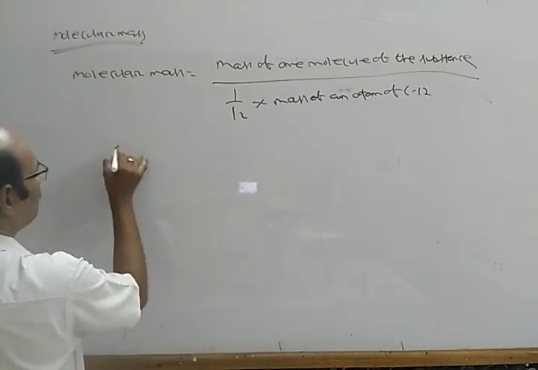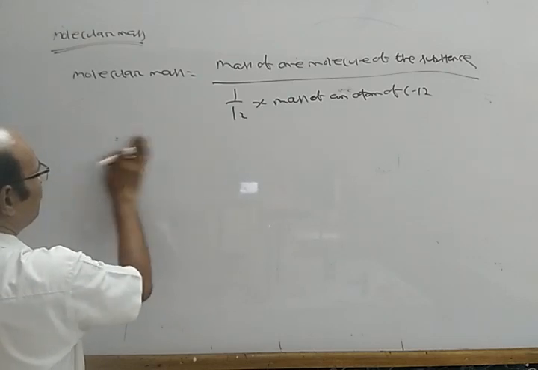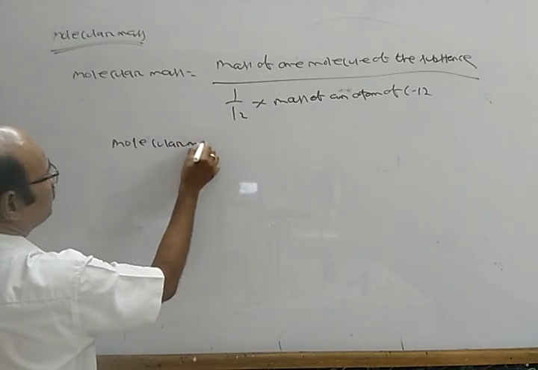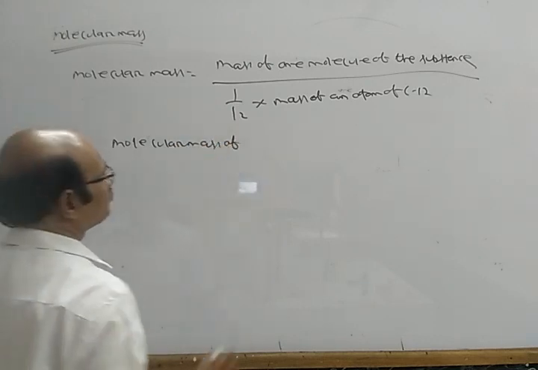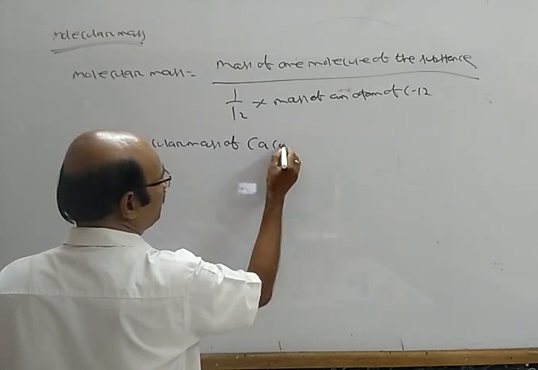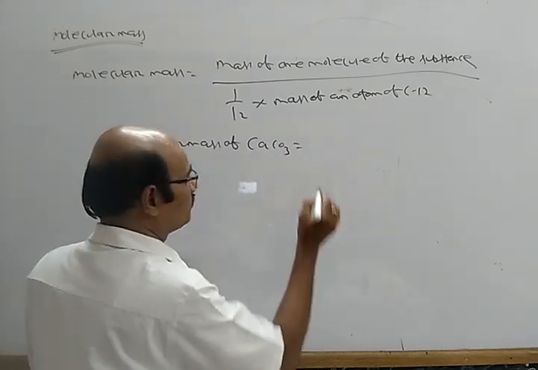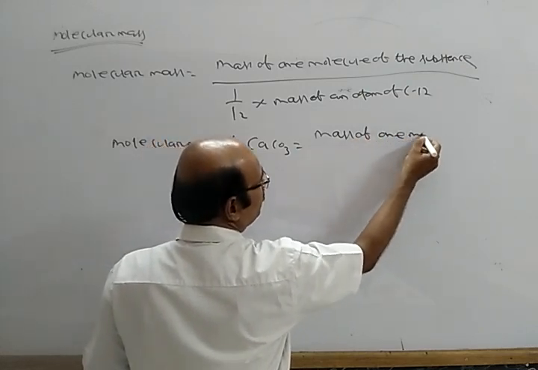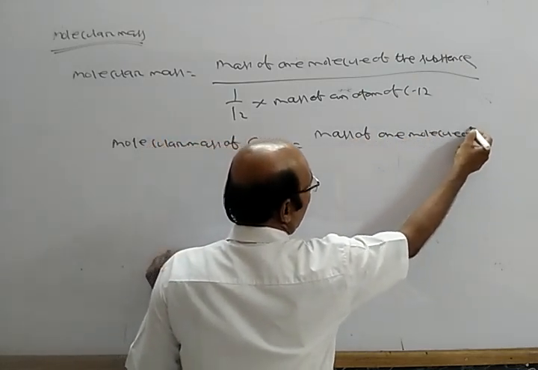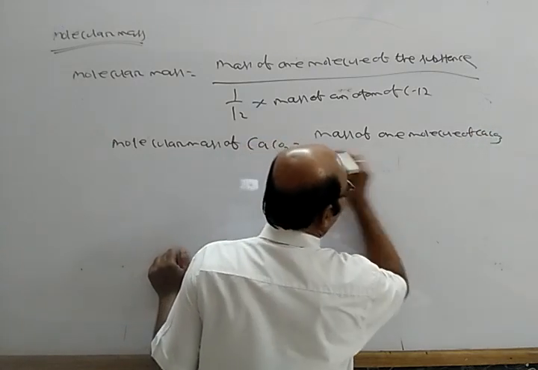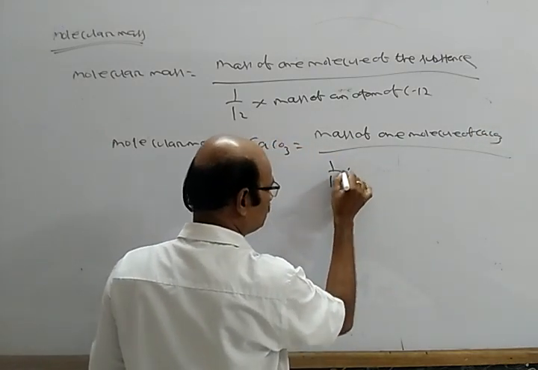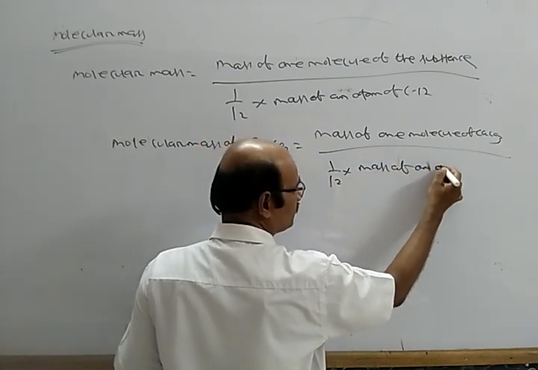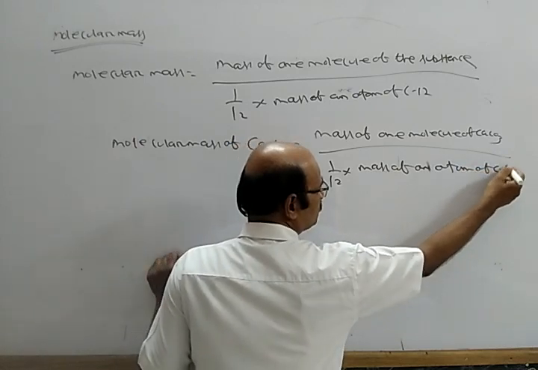See, for example, write the molecular mass of calcium carbonate equals the mass of one molecule of CaCO3 divided by 1/12 into the mass of an atom of C12.